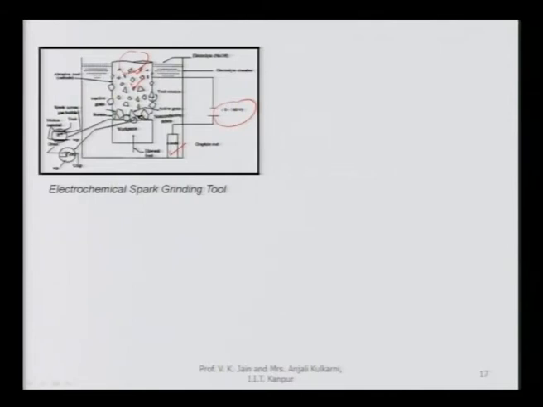And you can see here in the picture, it is showing the sparking taking place, and this is the abrasive particle in contact with the workpiece surface. This is the workpiece surface over there, and here it is clearly written graphite rod is used as the anode, because it does not dissolve during the electrolytic process.